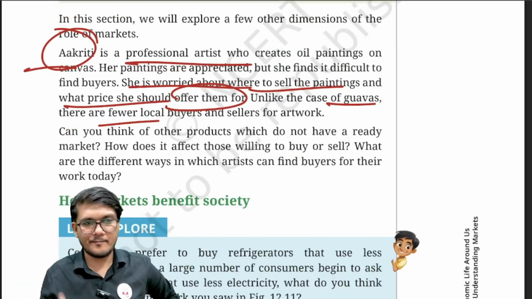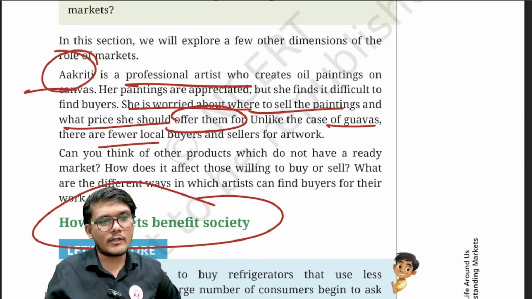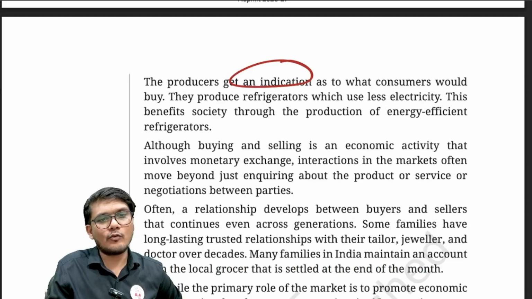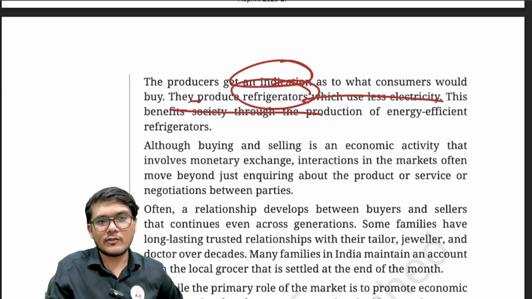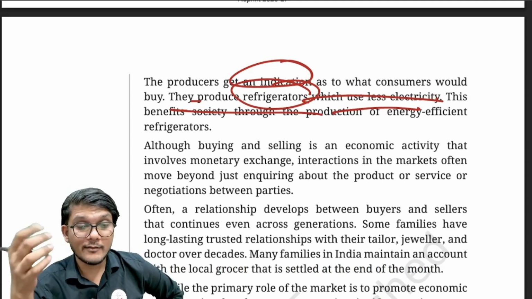Right? Now, how are markets beneficial to the society, or how do markets benefit the society? The producer gets an indication as to what consumers would buy. They produce refrigerators which use less electricity because consumers want to buy refrigerators using less electricity.